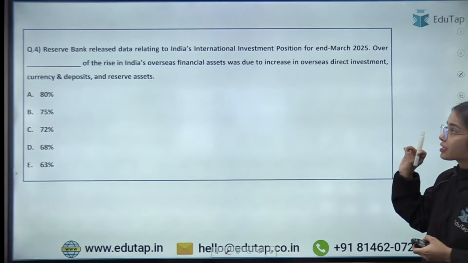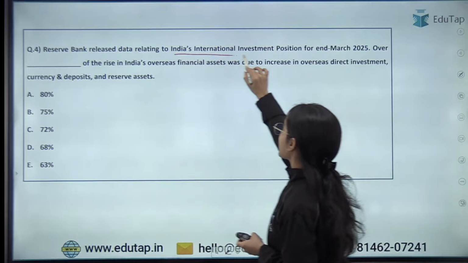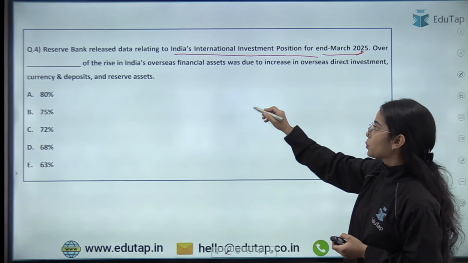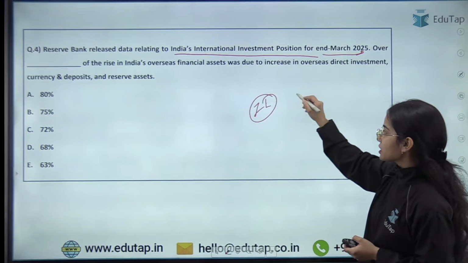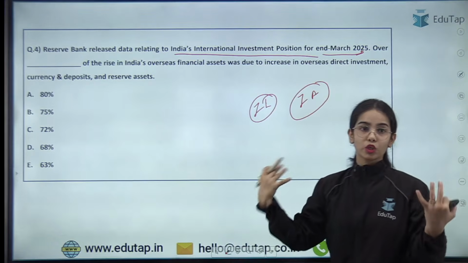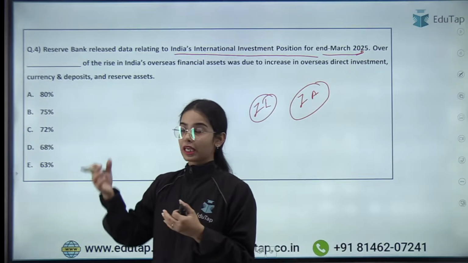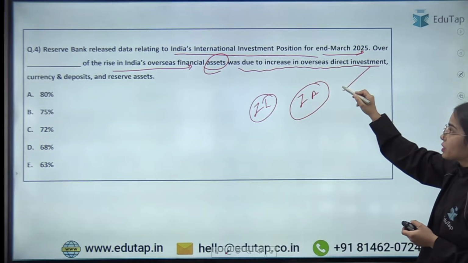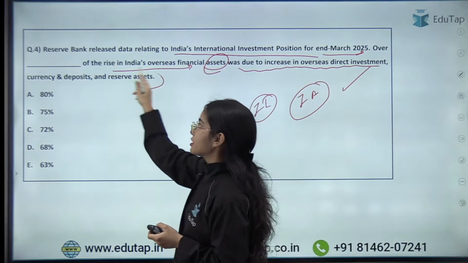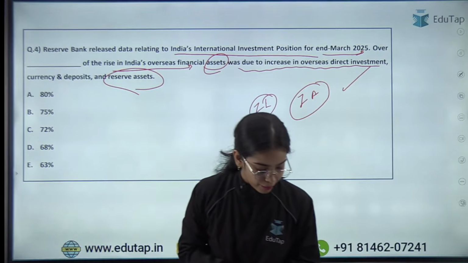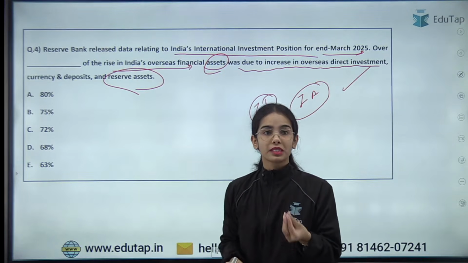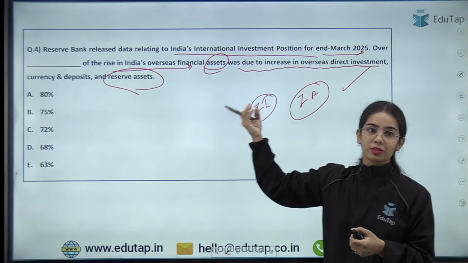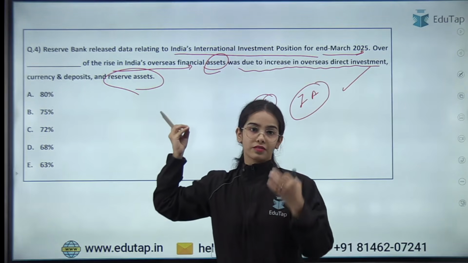Okay, next is Reserve Bank has released data relating to India's international investment position for end March 2025, in which it has been notified that what is India's liabilities as well as what are India's assets at the global level. So over a certain percentage of the rise in India's overseas financial assets was due to increase in overseas direct investment as well as currency and deposits and reserve assets that is maintained by the Reserve Bank of India. So here try to answer this question, that over what percentage of the rise in India's overseas financial assets is because of overseas direct investment that we are doing, currency and deposits as well as reserve assets.